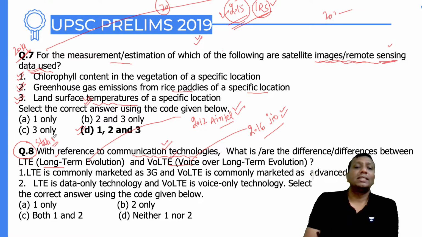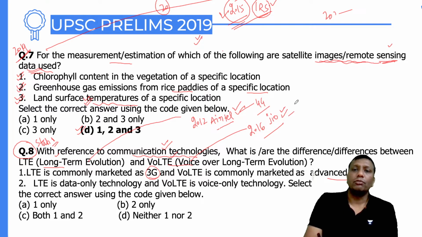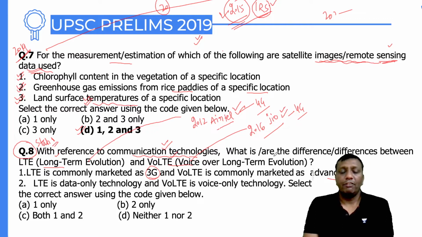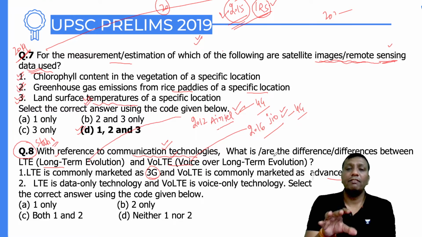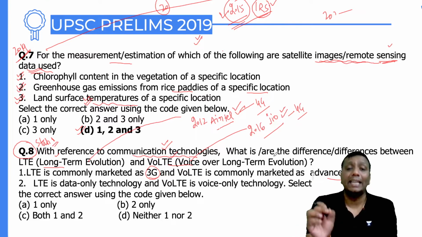Now the question is, LTE is commonly marketed as 3G and VoLTE is commonly marketed as advanced 3G. I hope you guys know very well, this is for 4G and this is also for 4G. We all are using LTE and VoLTE inside our mobile phones. Through common sense, you can find out, guys. We are using 4G and inside our mobile phone something is mentioned as LTE. So I hope you know very well what LTE means, we are using 4G. So this statement is wrong.